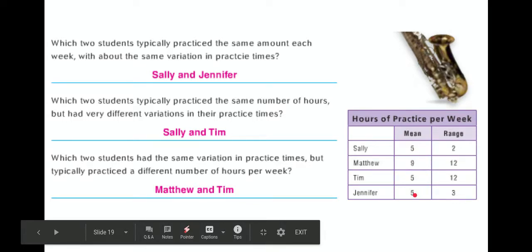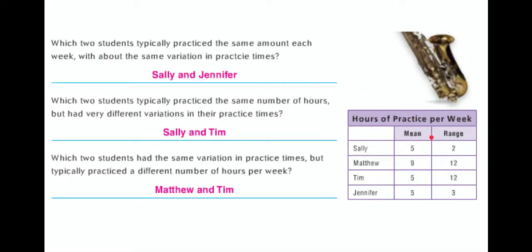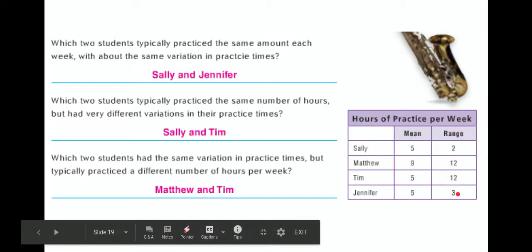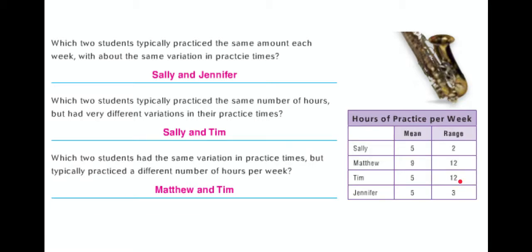So it could be Sally, Tim, or Jennifer, but the catch is you need to have about the same variation. So it won't be exact, but it should be close. So the only two that have a 5 for mean and a close variation or a close range is Sally with a 5 and a 2 for range, and Jennifer, who has a 5 and a 3 for range. They are not exactly the same. They are about the same. Tim does not work. He has a range of 12. Let's go to the next one.